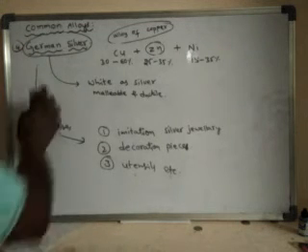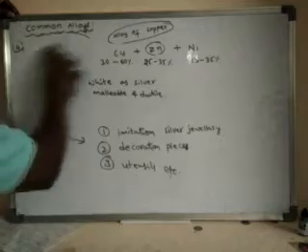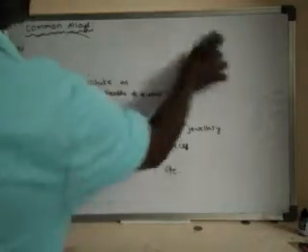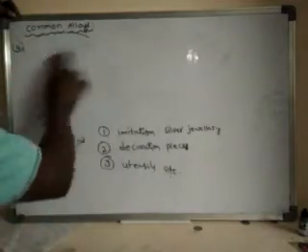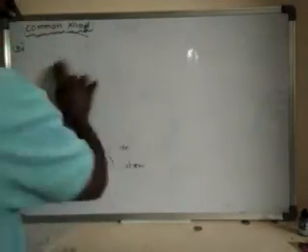Now let us learn another alloy of copper. What is the next alloy of copper? Bell metal.